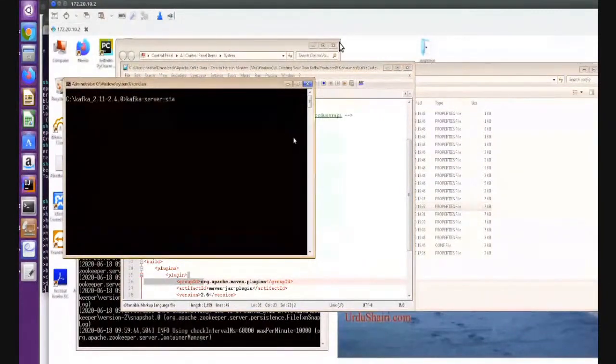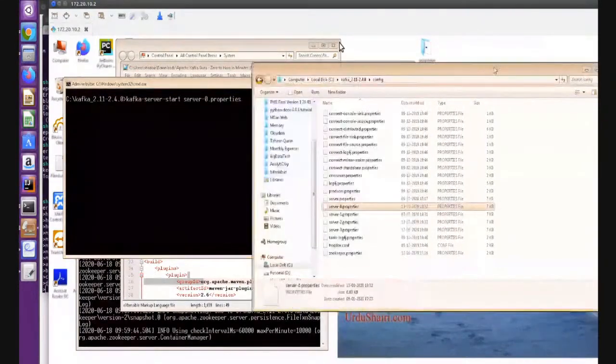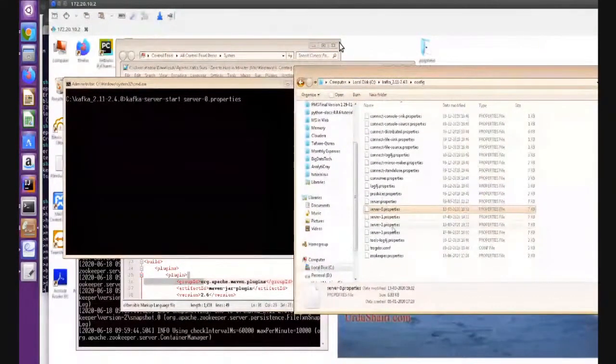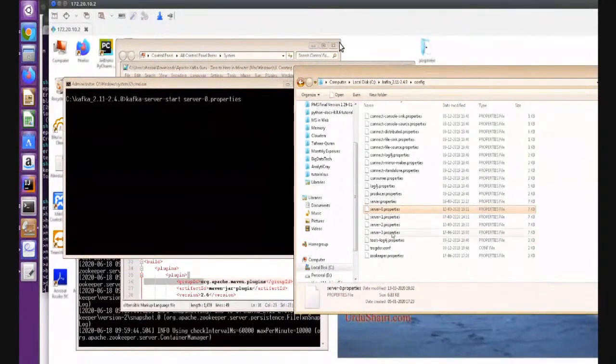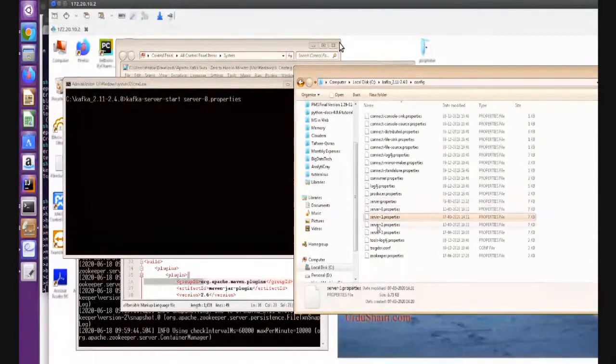Kafka server start and then the path, server 0.properties file. If you don't want to create these, you don't need to. We have to create them only if you want to run multiple brokers. That's why I have created them. I want to run 4 brokers on the same machine. Only one server properties file is enough to start with 1 broker. So I'm using this property file. You can use any one, and delete the others if you don't want them.